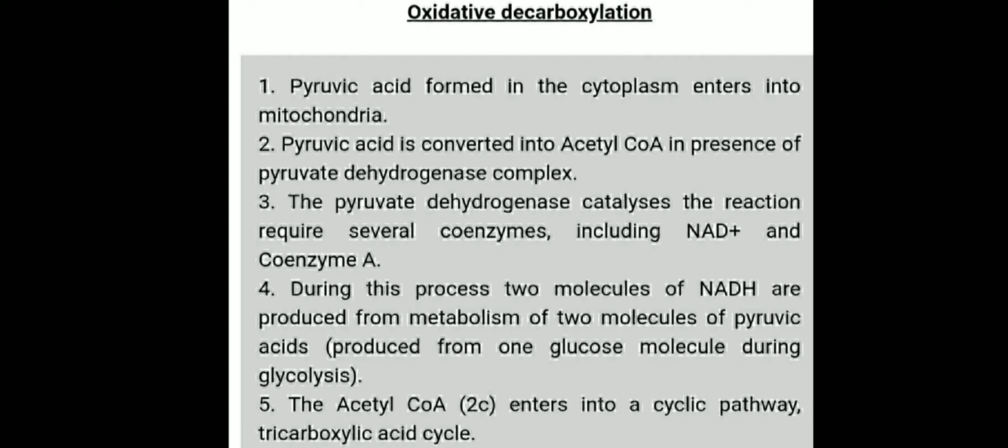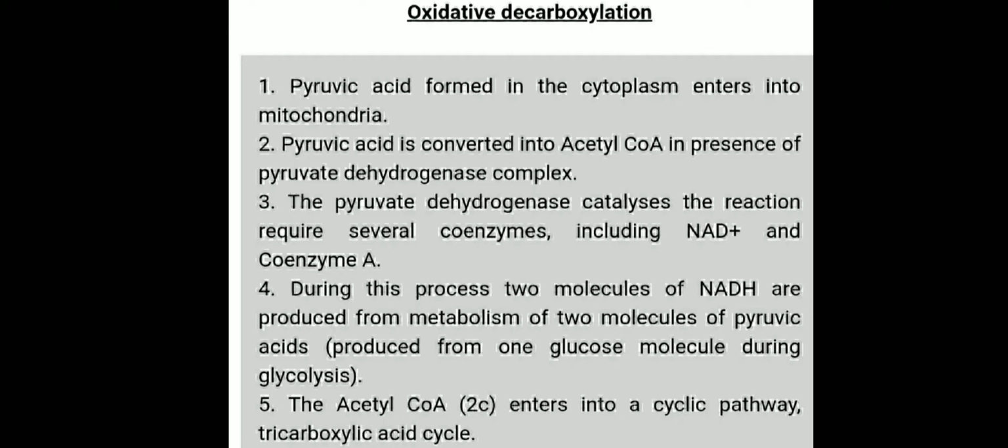This reaction occurs in the presence of several coenzymes, including NAD and coenzyme A. And during this process, two molecules of NADH are produced from the two molecules of pyruvic acid.